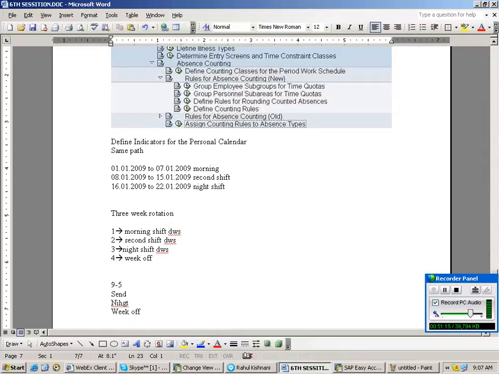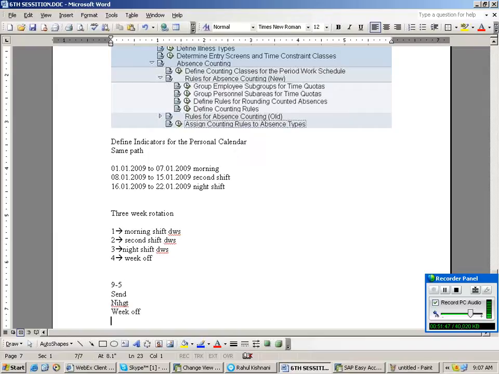Then we have to create the PA work schedule and in the same way generate the work schedule. Rahul, is it clear or not? Yes. Yeah, absolutely right. So we have to create these, and how to assign them and how to get the output, let us discuss tomorrow.